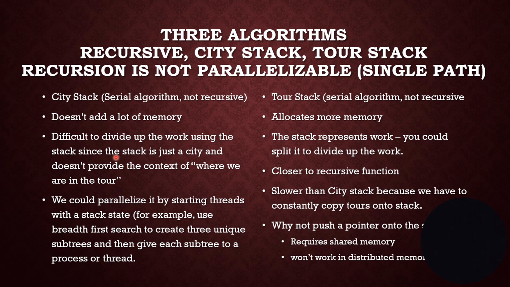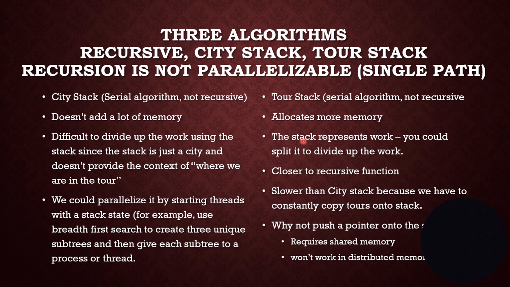Now, we could parallelize it by starting some threads with each one having a stack state. For instance, I could do a breadth first search and create three unique subtrees and give each subtree to a process. But there's a limit to how much I can do that. And if I have 50 processors, it's just going to be very challenging for me to divide that up. It'd be possible, but it'd be hard. Meanwhile, over here on the right, we have a tour stack. Now, this is interesting. It uses more memory because every time we put something onto the stack, we're putting a full path on the stack. But the stack tells you where you are when you pop something off the stack.